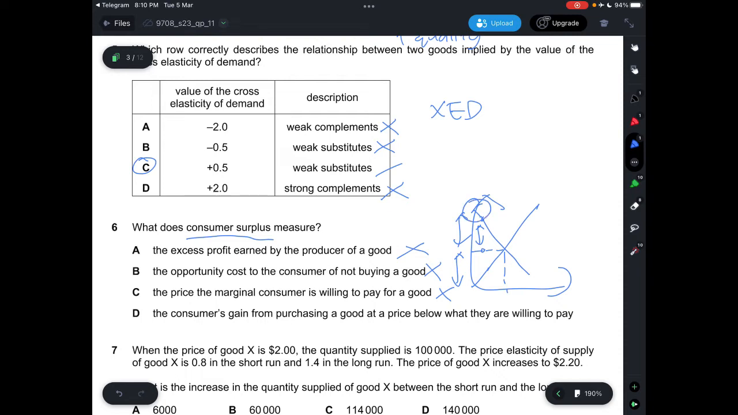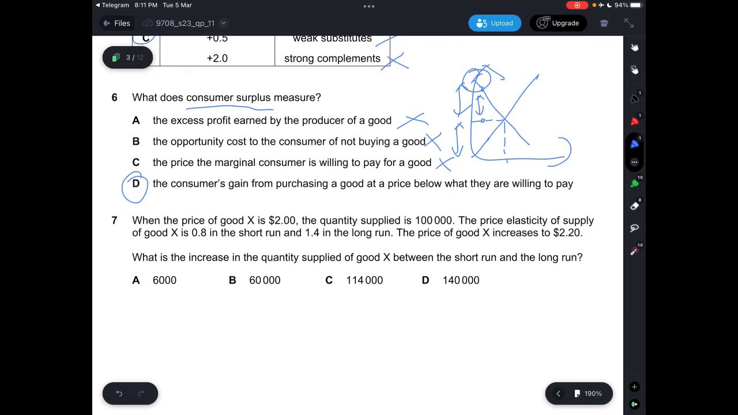It has to be on the top, and that is only a point and not the area. Consumer surplus would have to be an area that you'll be able to calculate in the graph. D says the consumers gain from purchasing a good at a price below what they are willing to pay, which is correct, because the gain would be when you take what you are willing to pay for the product and minus what you actually pay for it. So that will be the consumer's gain. Alright, so answer is D.